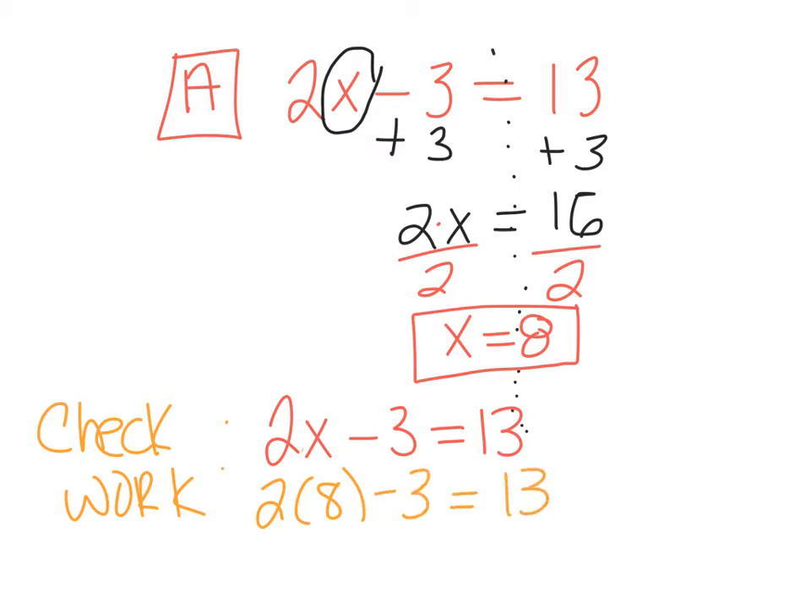Because remember, in our first example that we did, this is saying that this is a solution. So in order for it to be a solution, we can plug it in. So 2 times 8 is 16 minus 3 should be 13. Well, 16 minus 3 is certainly 13. So we did this right. Okay, so let's go on to another one.